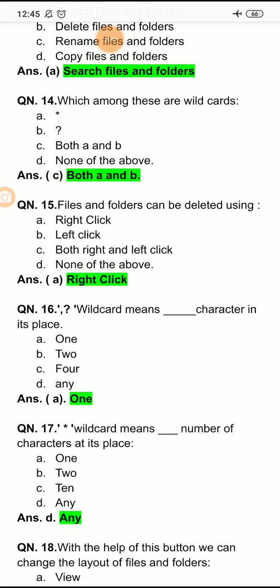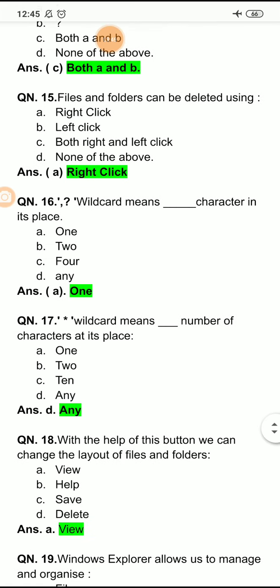Question number 15: files and folders can be deleted using right click, left click, both right and left click, or none of the above. So files and folders can be deleted using right click.